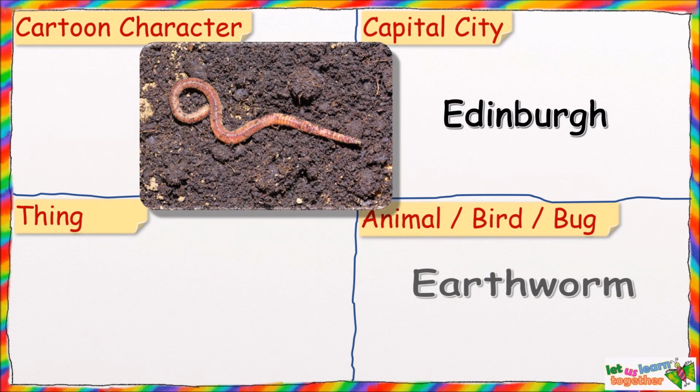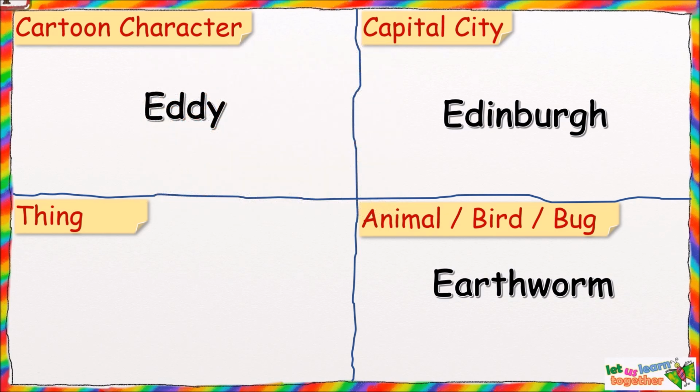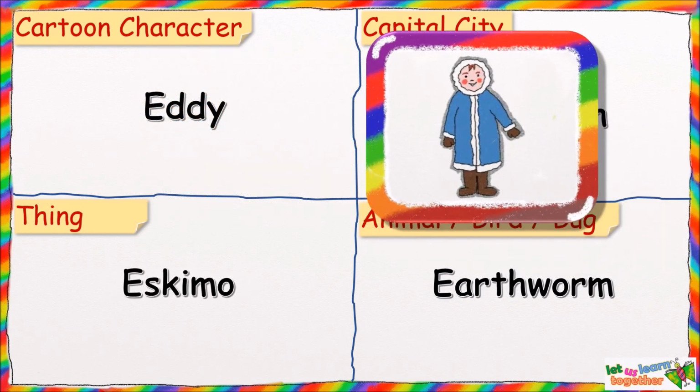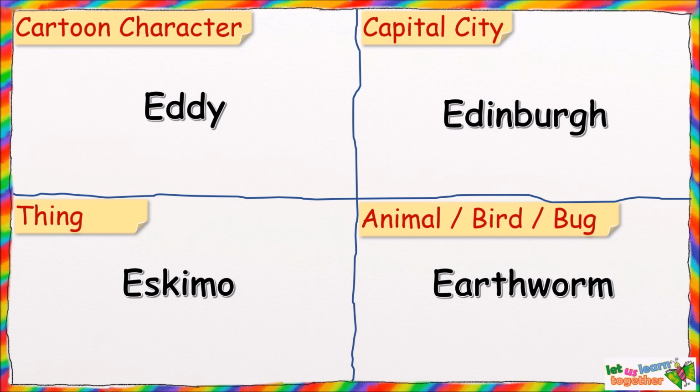E for Earthworm. And E for Eskimo. So there we go. We have cartoon character Eddy, capital city Edinburgh, bug earthworm, and thing Eskimo, all starting with the letter E.